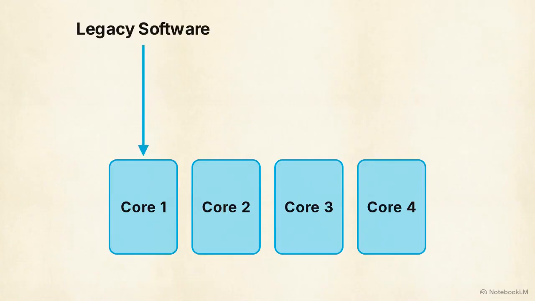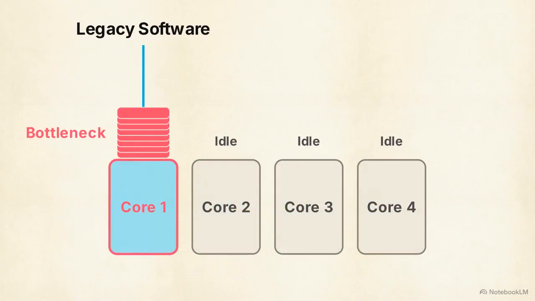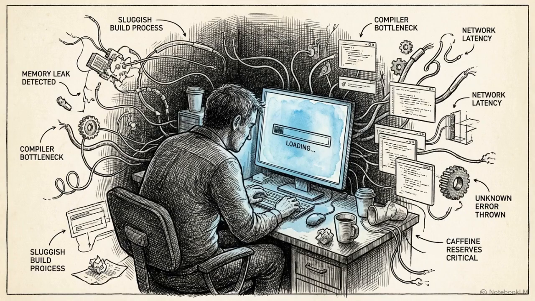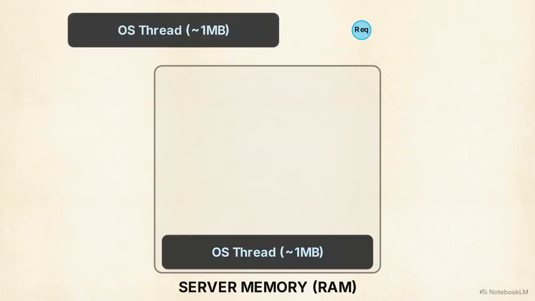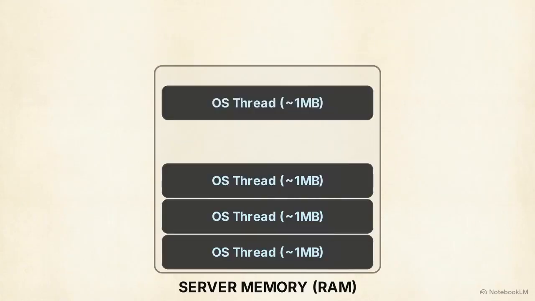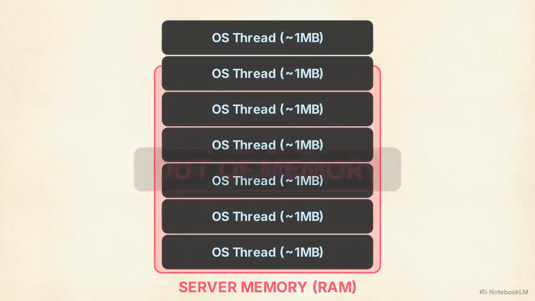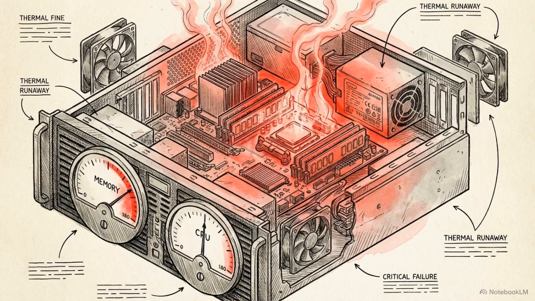But unfortunately, legacy programming languages were designed strictly for single-core execution. To compile these massive codebases, frustrated engineers were forced to wait hours as build systems choked on linear, sluggish processes. Deployed software suffered an equally severe bottleneck. Network architectures relied on assigning a heavy, dedicated operating system thread to every incoming web request. Under massive cloud network loads, servers simply ran out of memory before running out of processing power.